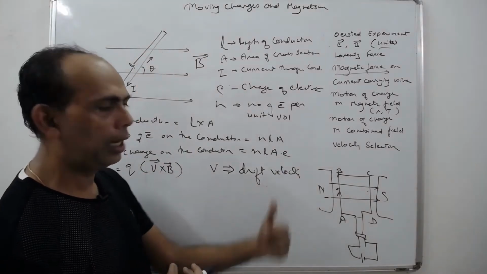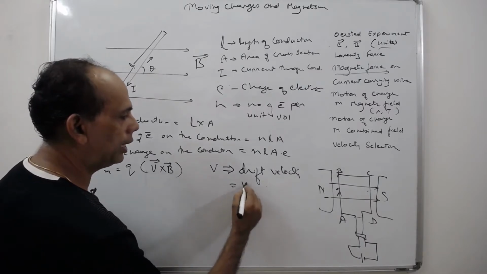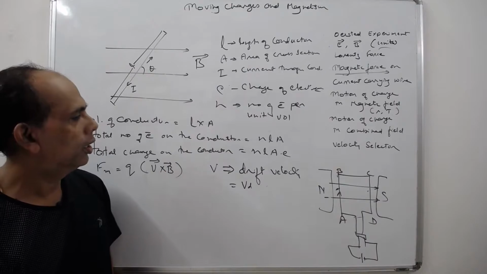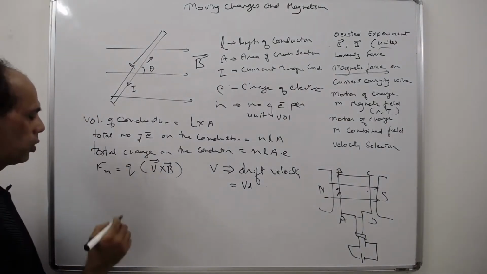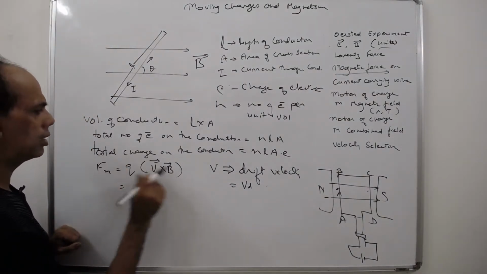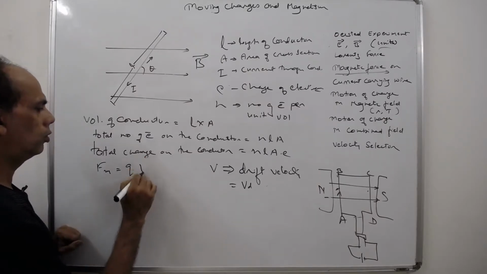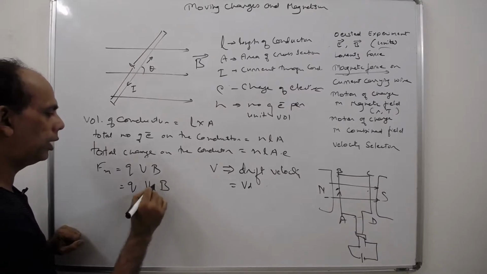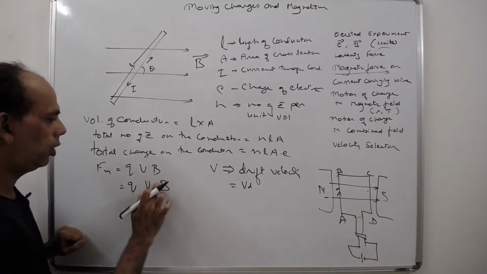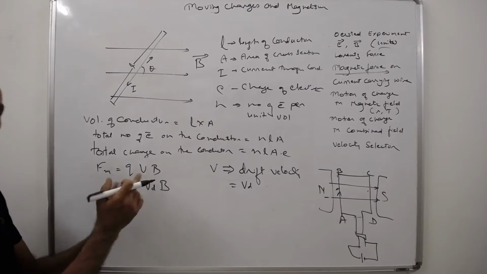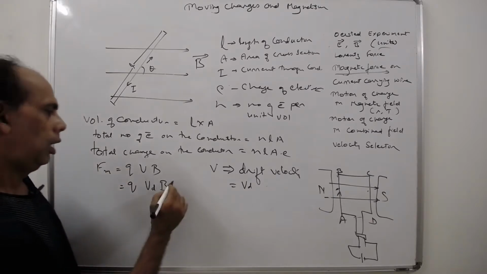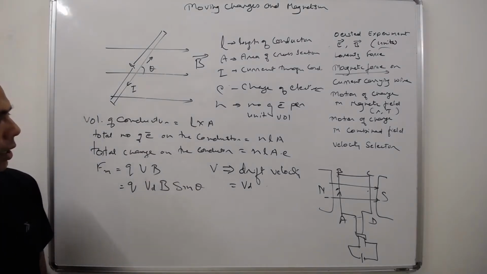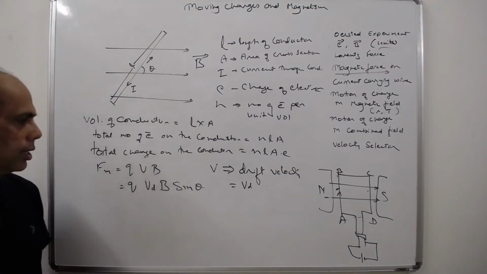So we write it as the scalar magnitude Q V_d B sin theta, because it is a cross product.